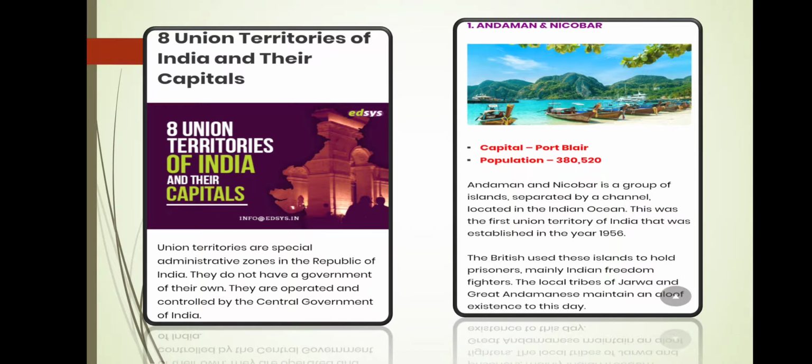Andaman and Nicobar, one picture is given. Port Blair, its population is given. Okay, so Andaman and Nicobar is a group of islands separated by a channel, located in the Indian Ocean, and it was established as the first union territory of India in 1956. So these are some facts. I am not discussing them in detail. When you see this video, you will go through it properly. Okay, so you can get some interesting knowledge. Next slide, you can see Chandigarh.